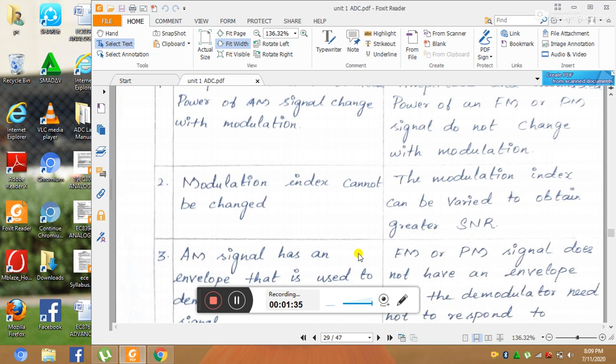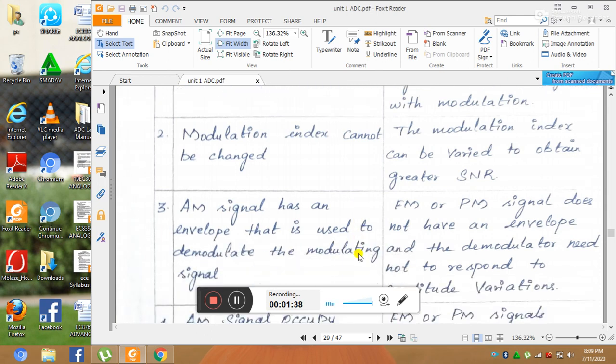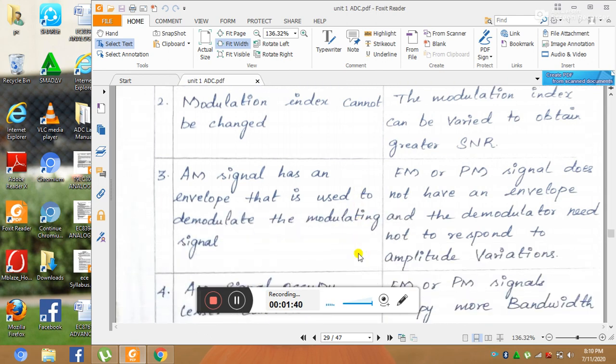And number 3, AM signals have an envelope that is used to demodulate the modulating signal. That is, the AM modulated signal has a smooth curve outline that is used to demodulate the modulating signal back. FM or PM signals do not have any envelope, and the demodulator need not respond to amplitude variation, because in FM modulation it responds only to frequency, in PM modulation it responds only to phase.